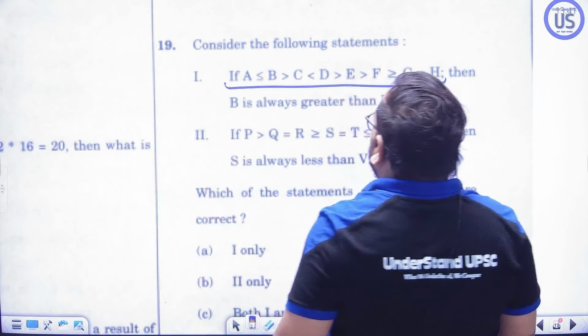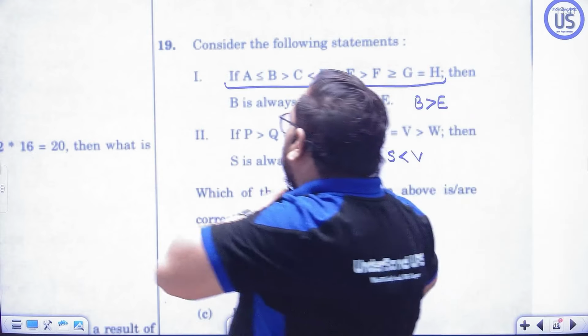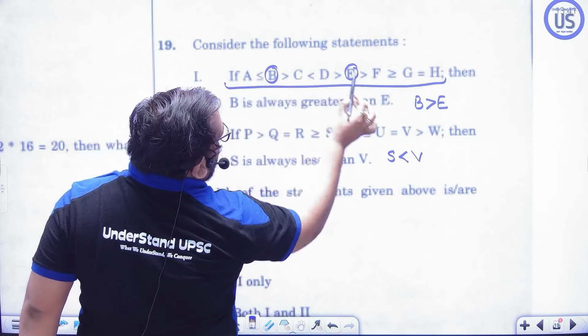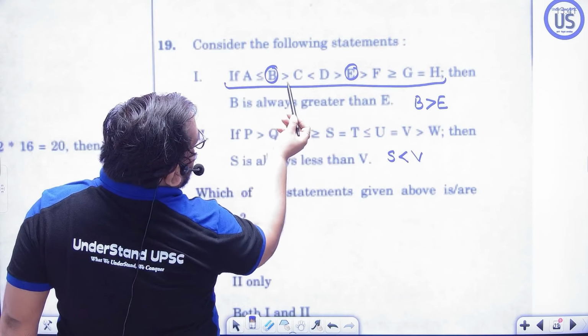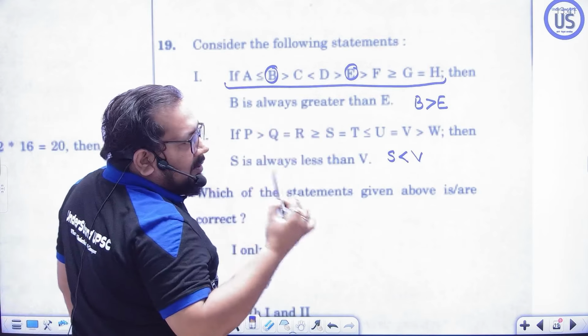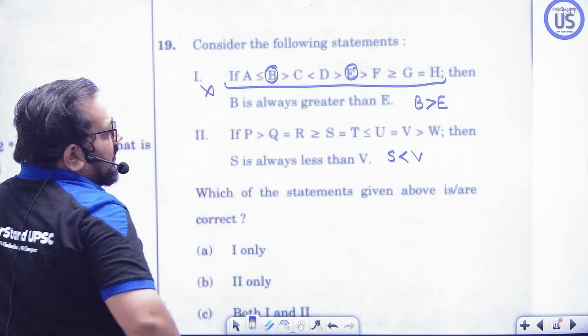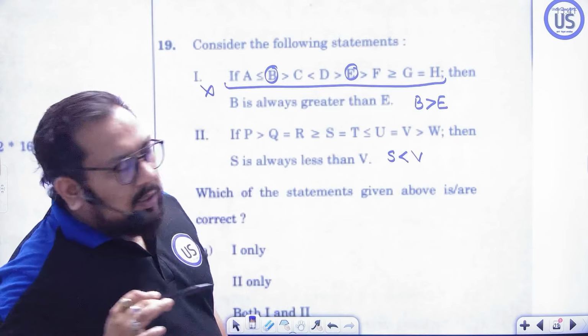See, if I teach you, my method is different. See, you can check between B and E only. There are two different things, greater than or lesser than, coming at a time. So it cannot be possible. We cannot define the relation between B and E.